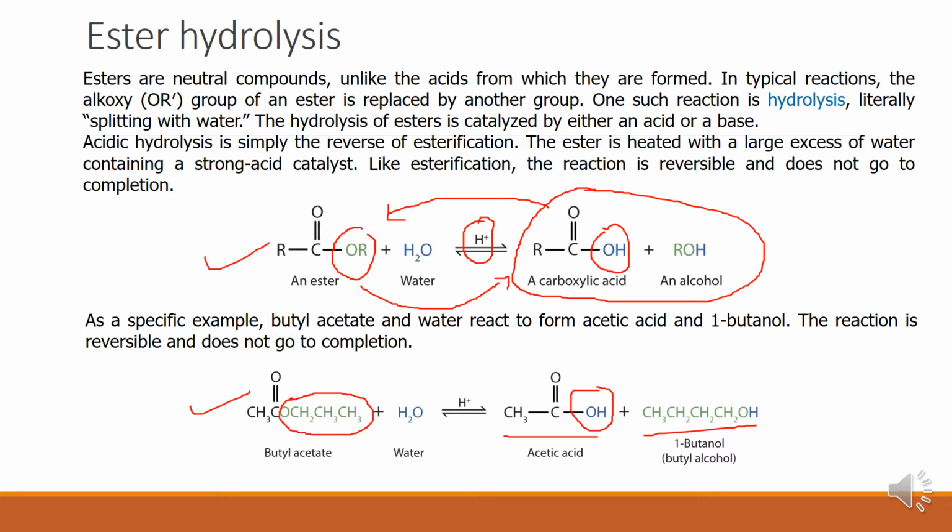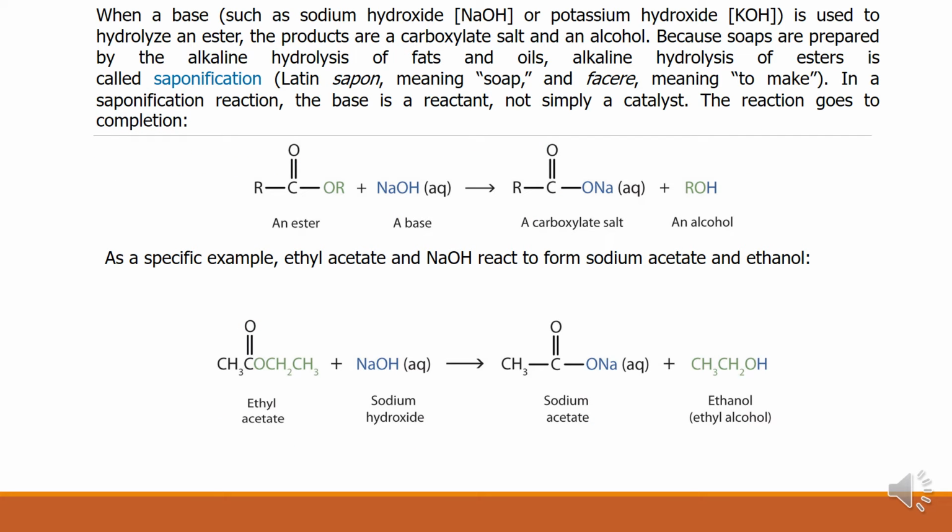Remember, the alkoxy group is replaced by a hydroxyl group. This is ester hydrolysis, in which two products are generated: one is acid, another one is alcohol.